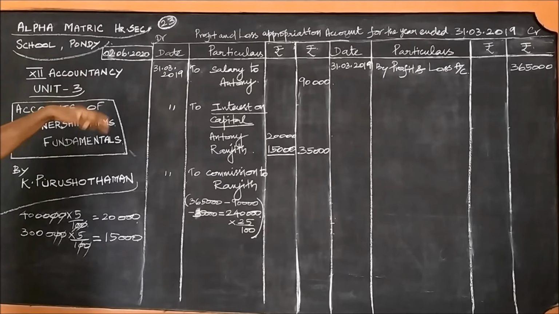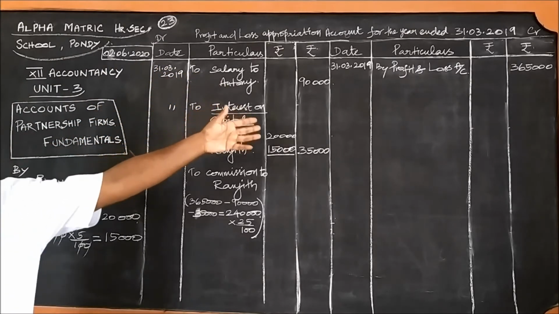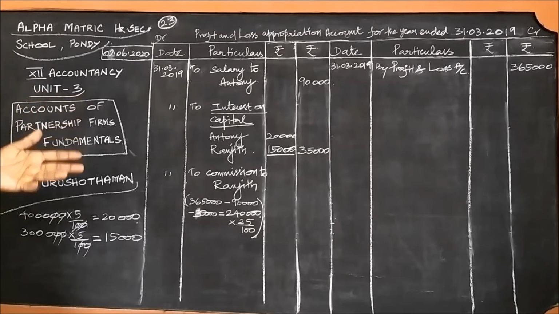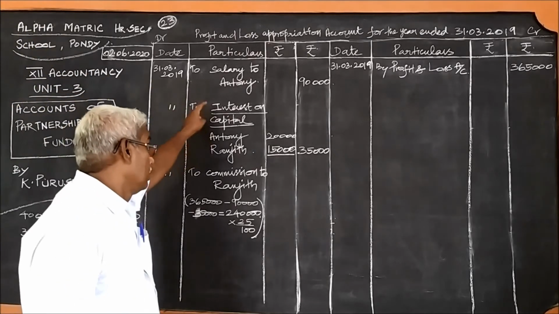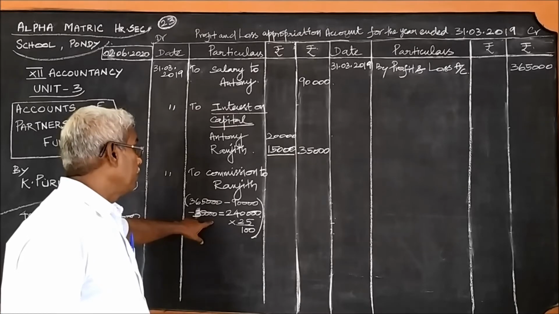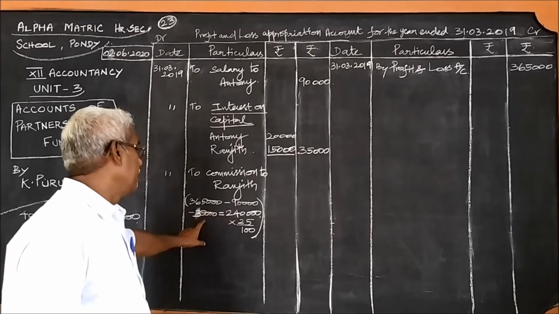In the last problem, not after allowing these two, no such condition is given. Straight away we can go. We have taken the profit in the beginning. What is there? Given 2,20,000. From the 2,20,000, the profit is calculated and written there. But in this one, after allowing these two, only then Ranjit is eligible for commission from the balance amount, that is after minusing 90,000 and 35,000.